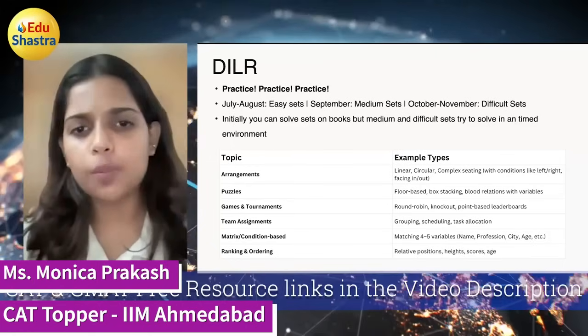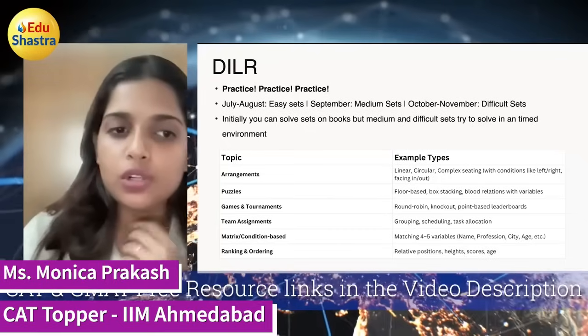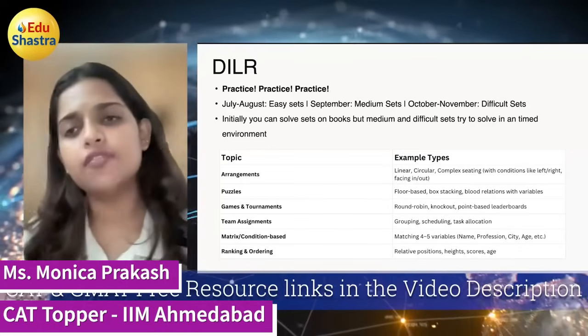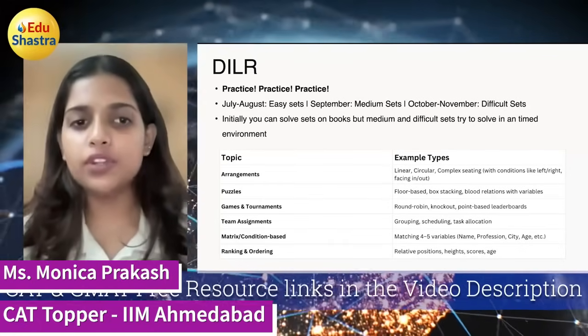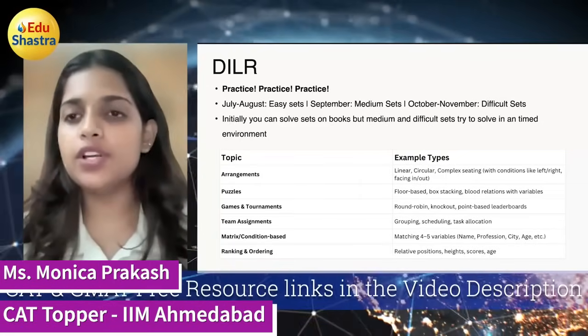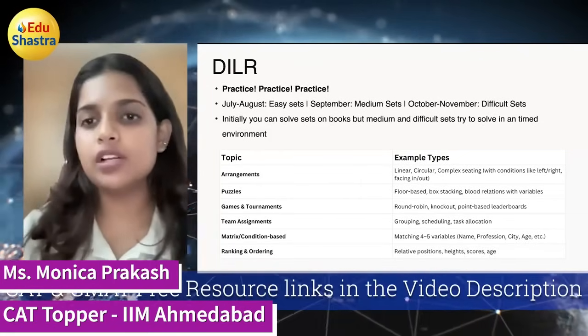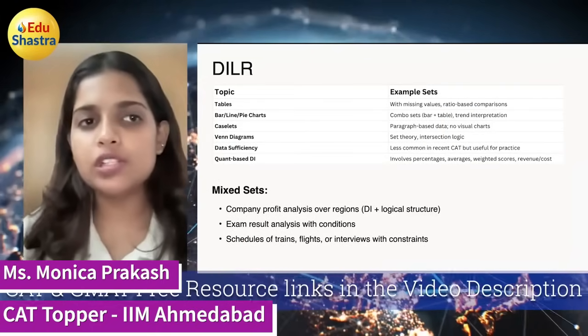So these are some of the topics I had covered. These are some of the things you can focus on also. A few people can find a few topics easy, while others can find them difficult. So play your strengths. That is more important. Start with your strength, become very well versed with all the topics you feel comfortable with, and then move on to the difficult ones. The same goes with DI also.